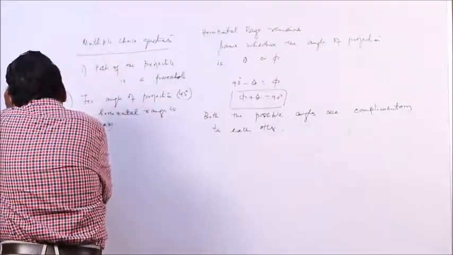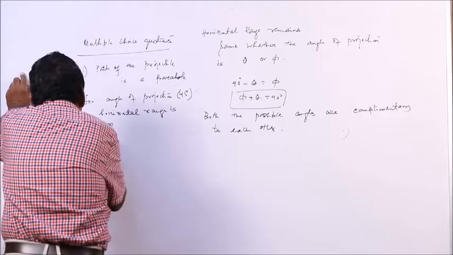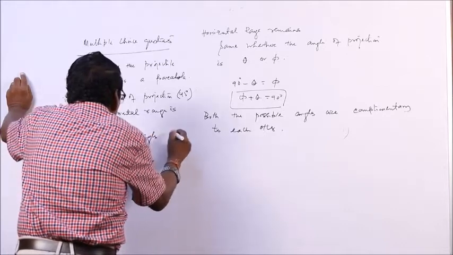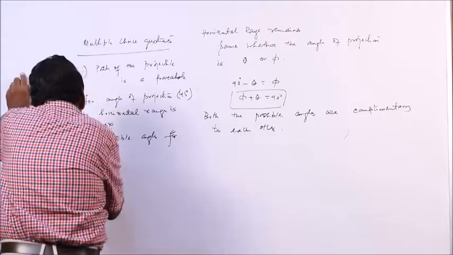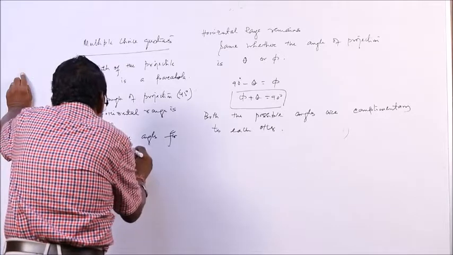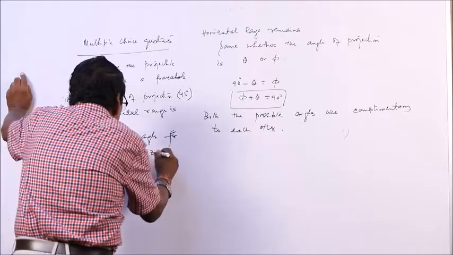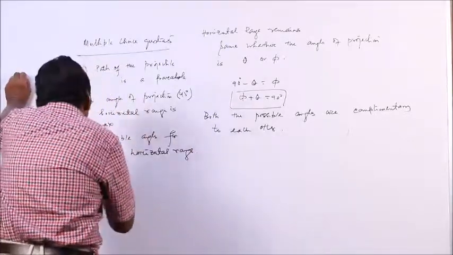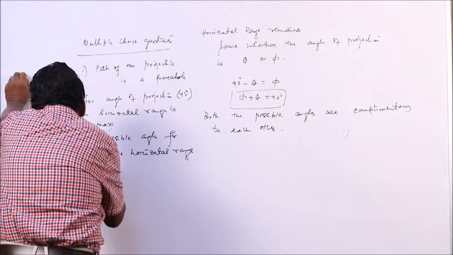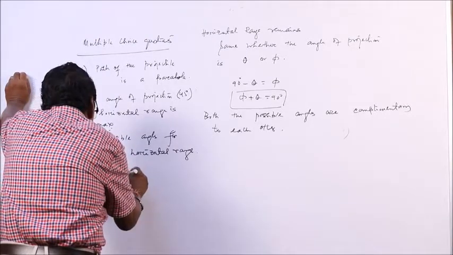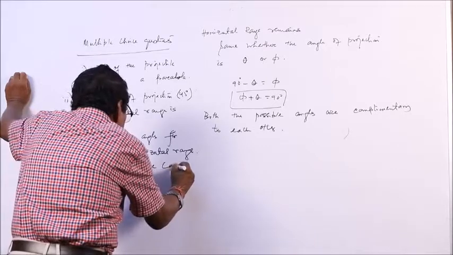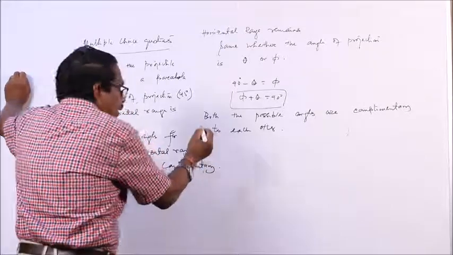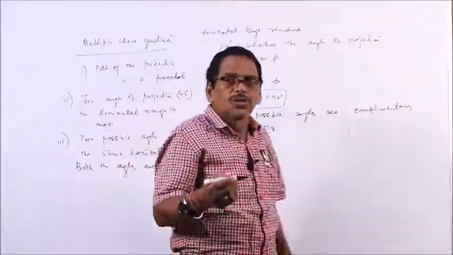Third, there are two possible angles for the same horizontal range, and both the angles are complementary. So, if one angle is 30 degrees, the other angle will be 60 degrees. If one angle is 20 degrees, the other will be 70 degrees.